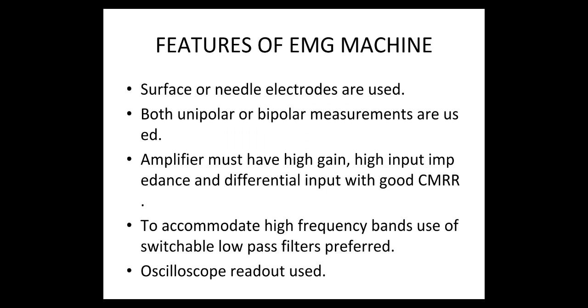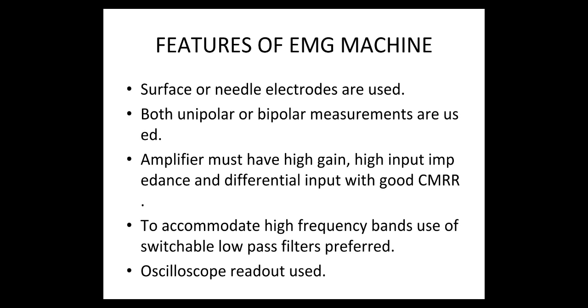Features of EMG machine: surface, needle and fine wire electrodes are all used for different types of EMG measurement. Surface electrodes are generally used where gross indications are suitable, but where localized measurement of specific muscles is required, needle or wire electrodes that penetrate the skin and contact the muscle to be measured are needed. Both unipolar and bipolar measurements of EMG are used.